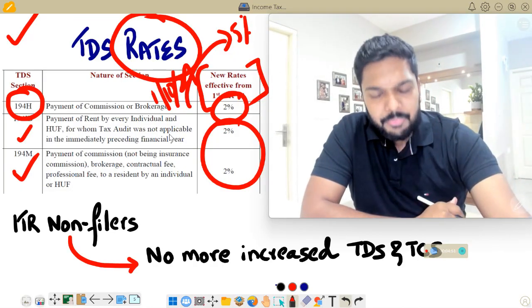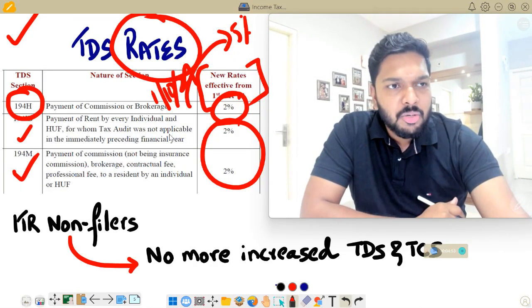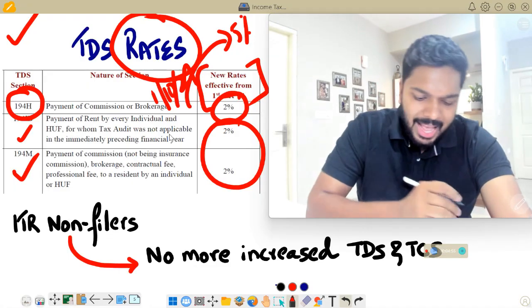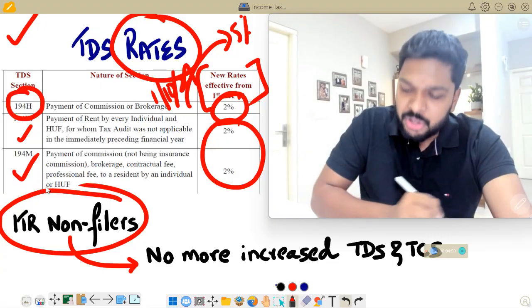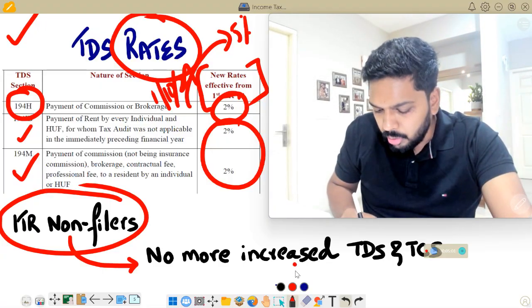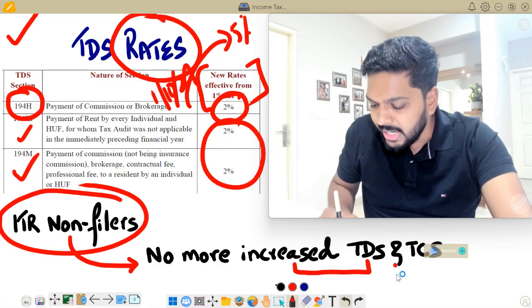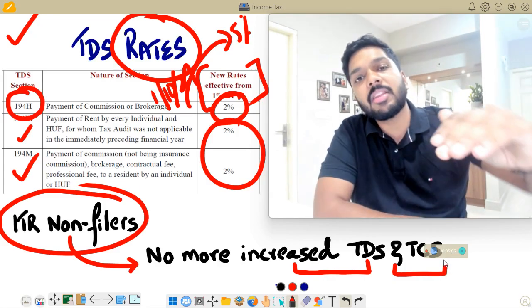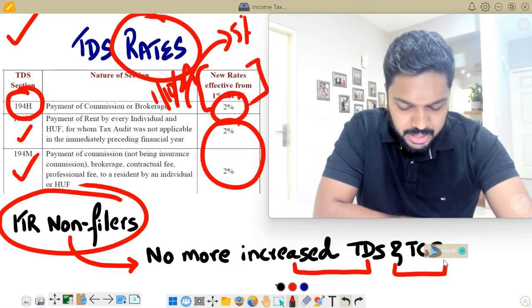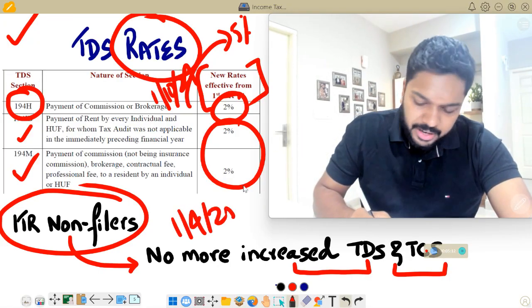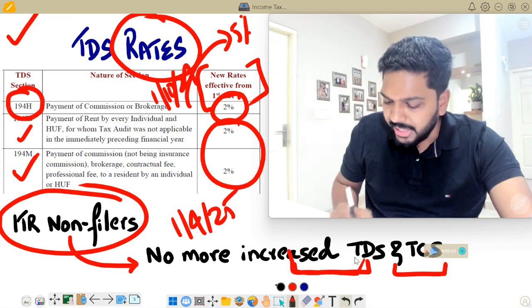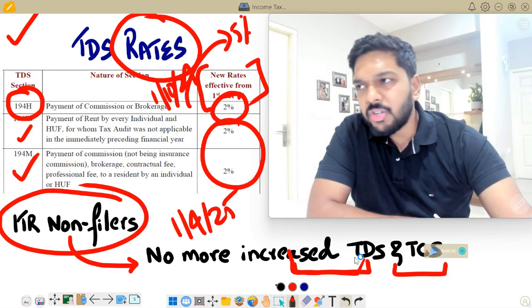what it says is that if you are making a payment to a particular person and that person is a non-filer of income tax, then the earlier provision was that you are bound to deduct a double rate of TDS and TCS on that payment and then pay the remaining amount to that person. But effective from 1st April 2025, this double rate of TDS TCS is not applicable,